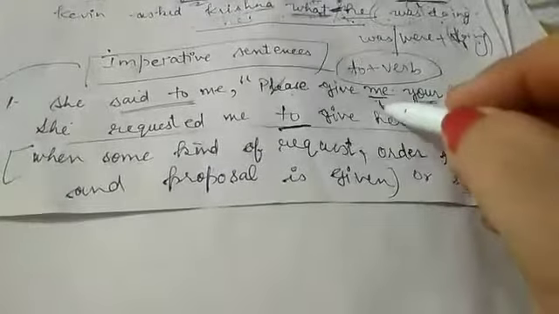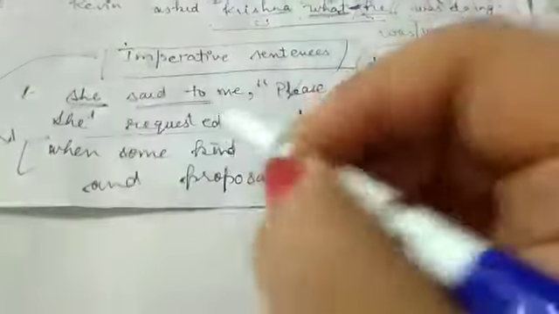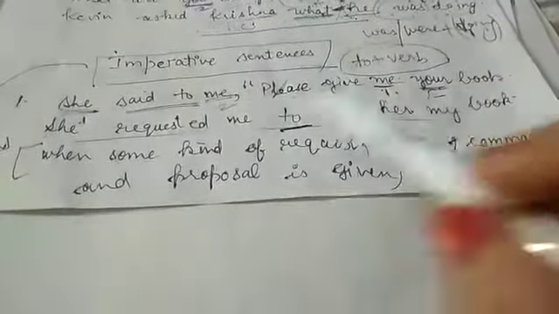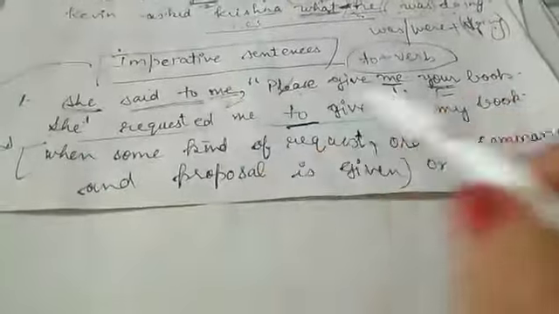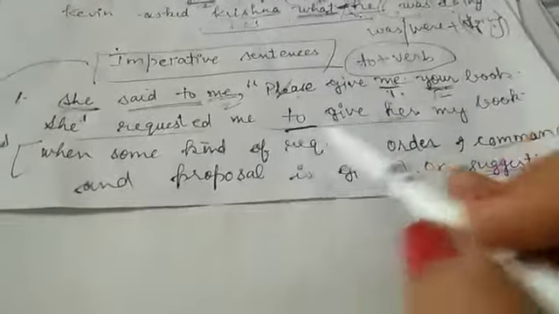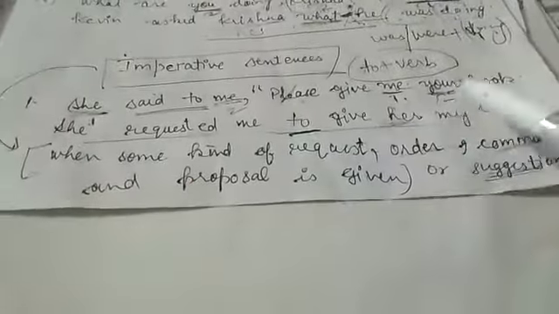Me is the first person, you is the second person. So the subject case first is she, and the second is me. So me according to she, what will be the objective case for it? Her. To give her. You is the second person.